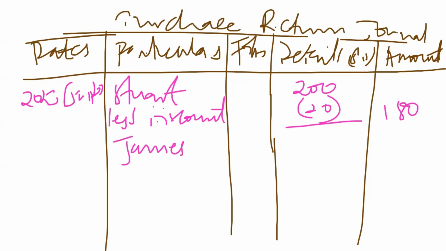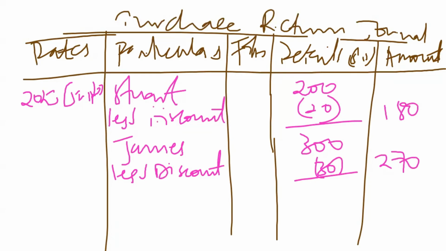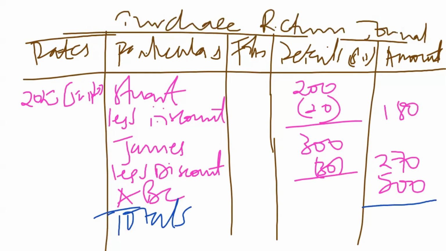Then we have James. The amount was 300. We have to less the return discount. 10% of the 300 is 30, and that will give us 270. Then we have ABC. For ABC, we never had any discount, so it is 500. Then we close off. That's the only thing that we had there. We get the totals. We just add this column, and we ignore the rest. This is 950. As I told you, this will be found in the general ledger. So these are purchase returns that will be transferred to the purchase returns account. Then we do the next one.